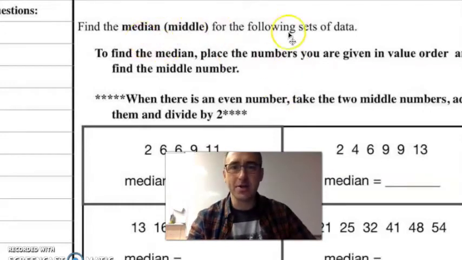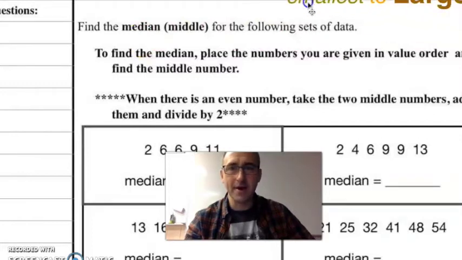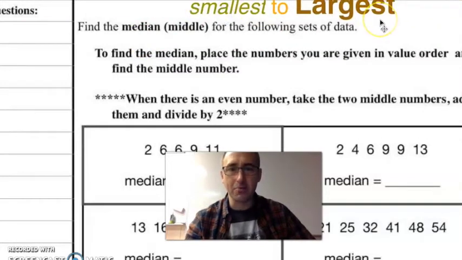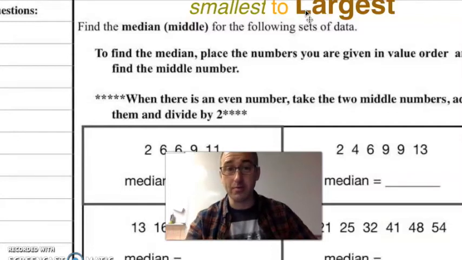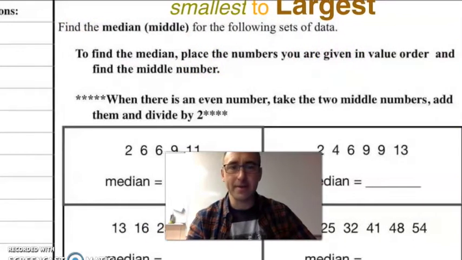Here's how you calculate median for a set of data. You take all the numbers and you put them in order, with smallest on the left all the way to largest on the right. This is a key step. If they're not in order from smallest to largest, you won't get the middle in size. You'll just get the middle in the time in which they were reported. We want the middle in size. Again, we're placing the numbers that you're given in order to find the middle number.